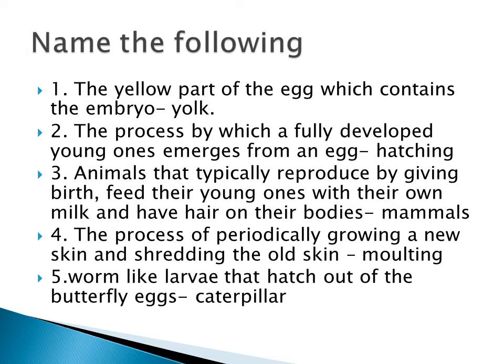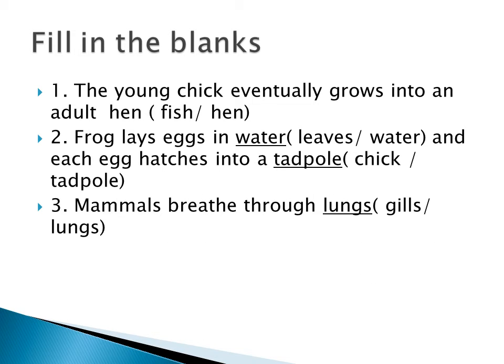Fourth one, the process of periodically growing a new skin and shedding the old skin. It is called molting. And then fifth one, worm-like larvae that hatch out of the butterfly eggs. It is called a caterpillar. Okay. And then fill in the blanks. The young chick eventually grows into an adult dash. So the young chick will be growing into the hen.